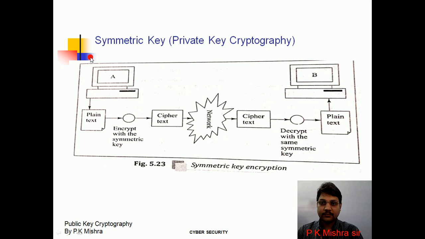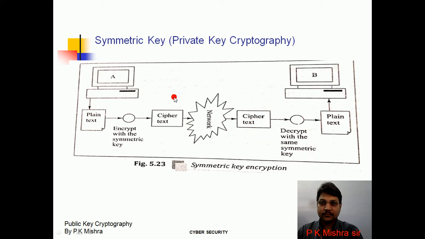Suppose A wants to send a message to B and wants to use the symmetric key cryptography technique. Then he will take a plain text and encrypt it with the symmetric key, and the output is ciphertext. Ciphertext means encoded message. Now A will send this message in the network, and at the receiver end the receiver will receive this ciphertext, the encoded message